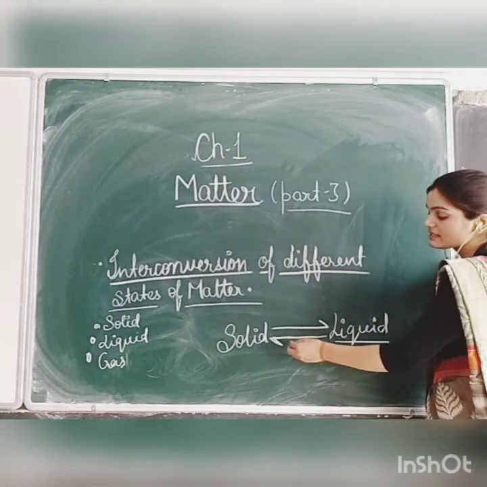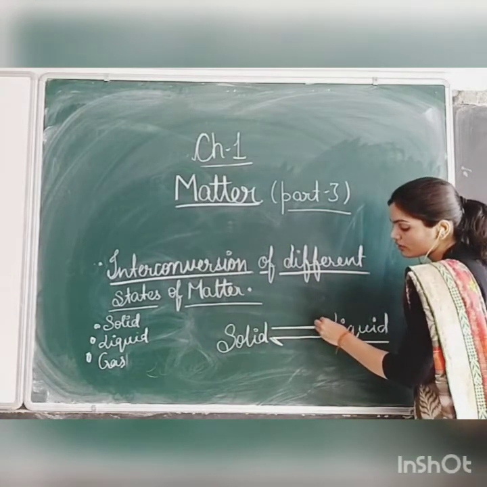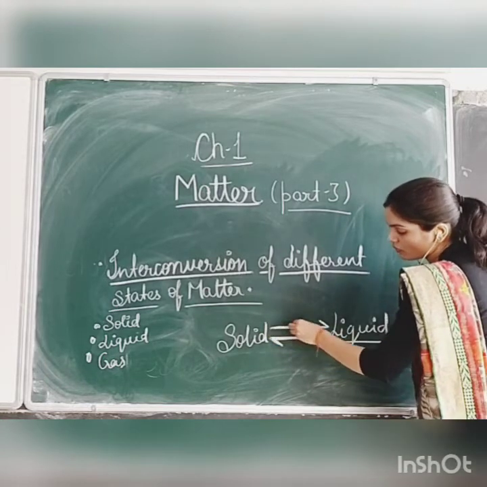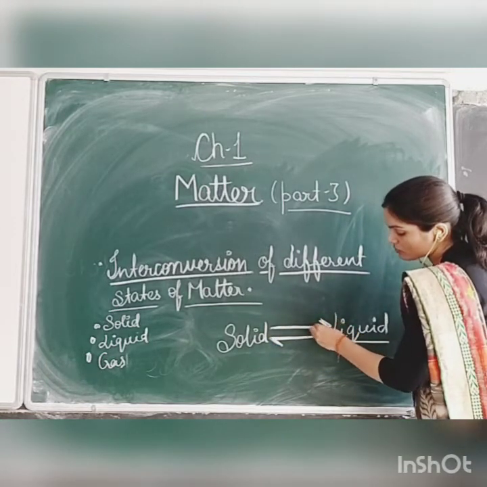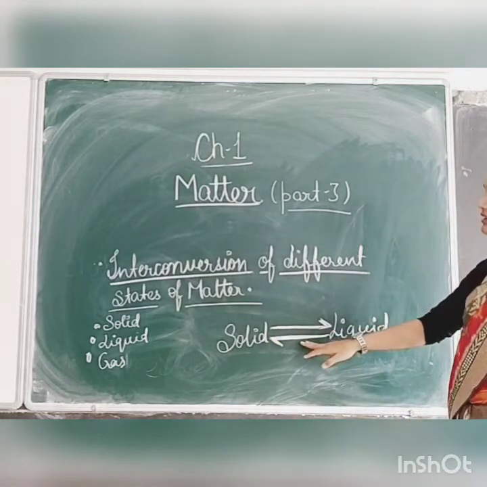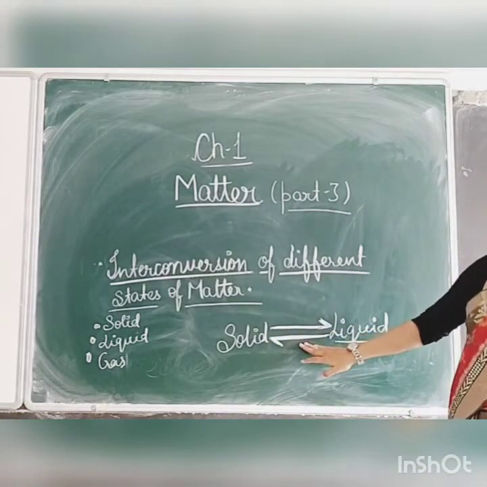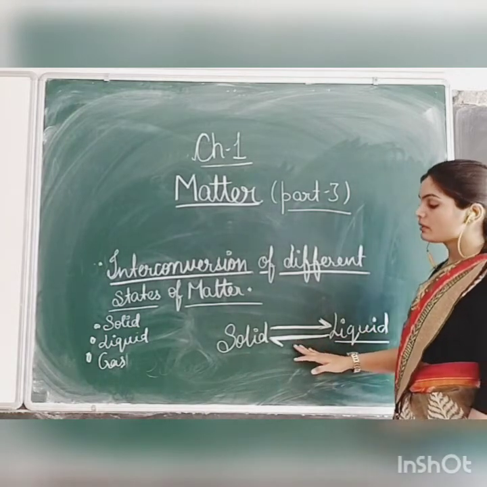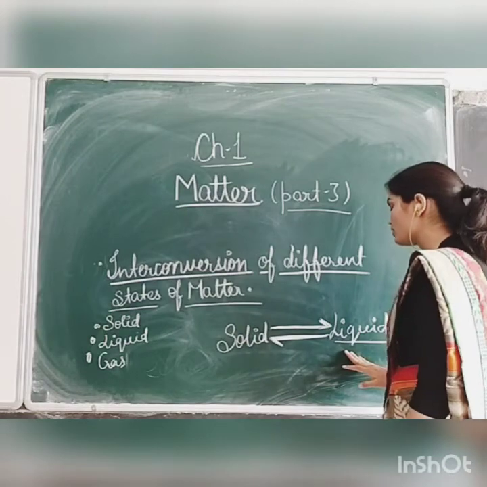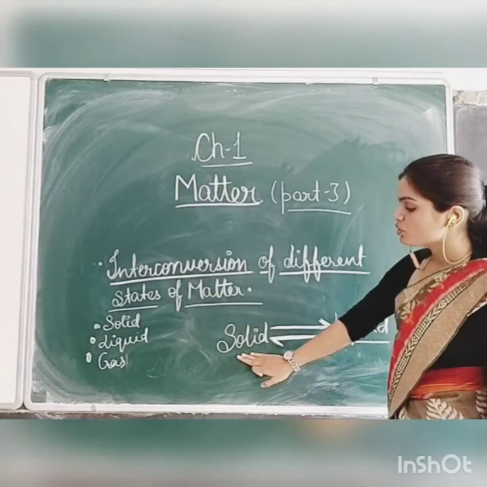See students, this sign shows the sign of reversible. Means the arrow is coming and going in that direction. That means the process is reversible. Means solid can be changed into liquid and liquid can be changed into solid.